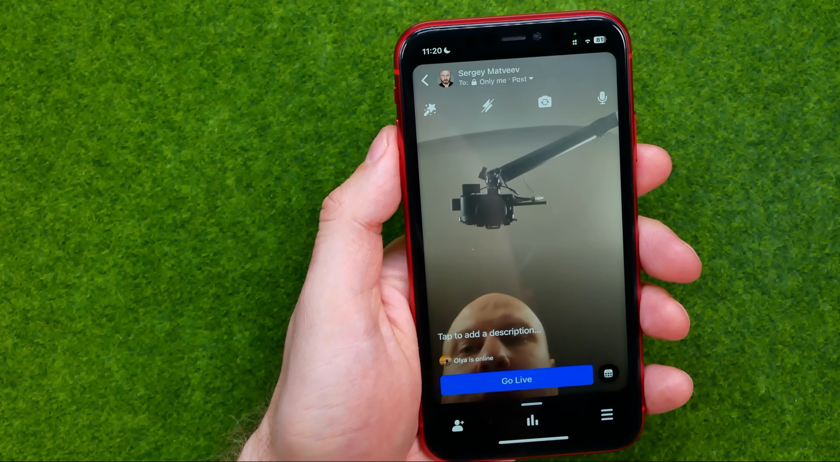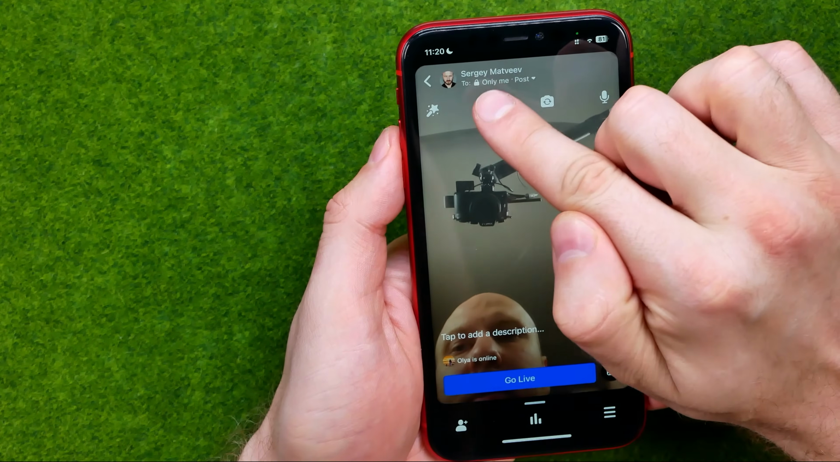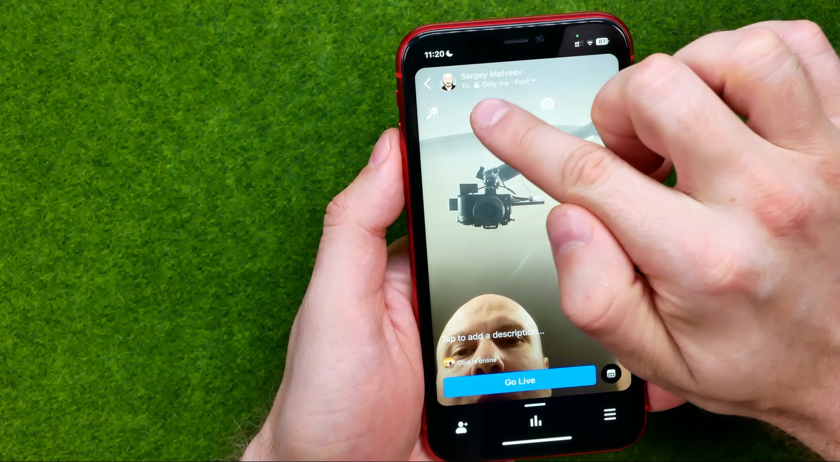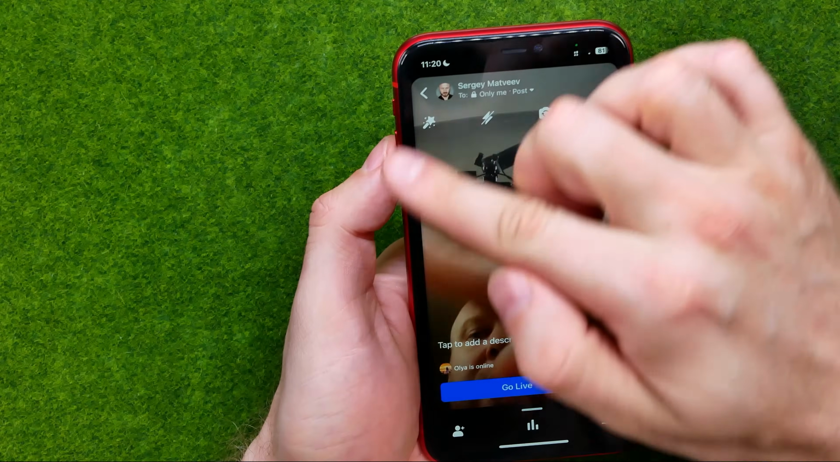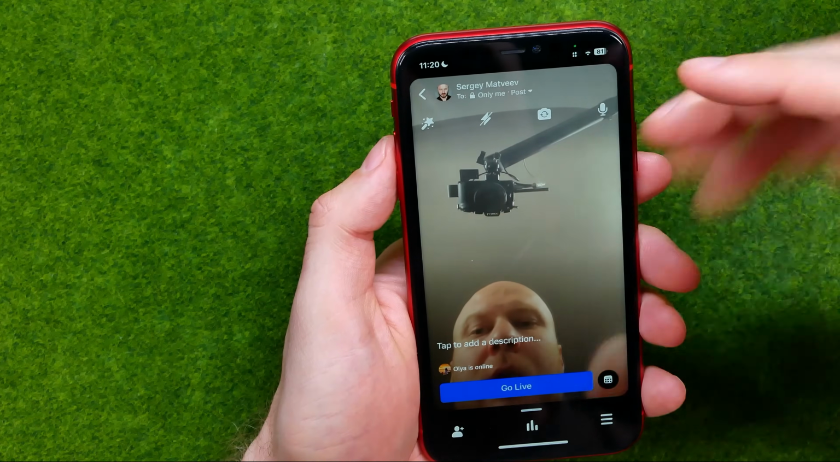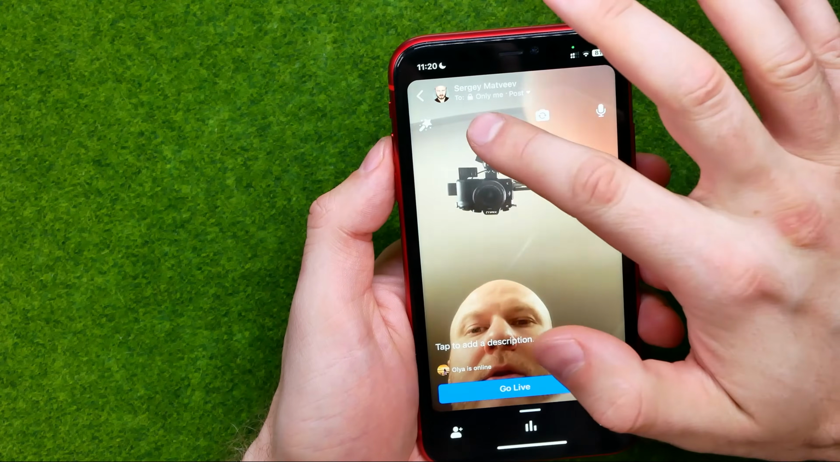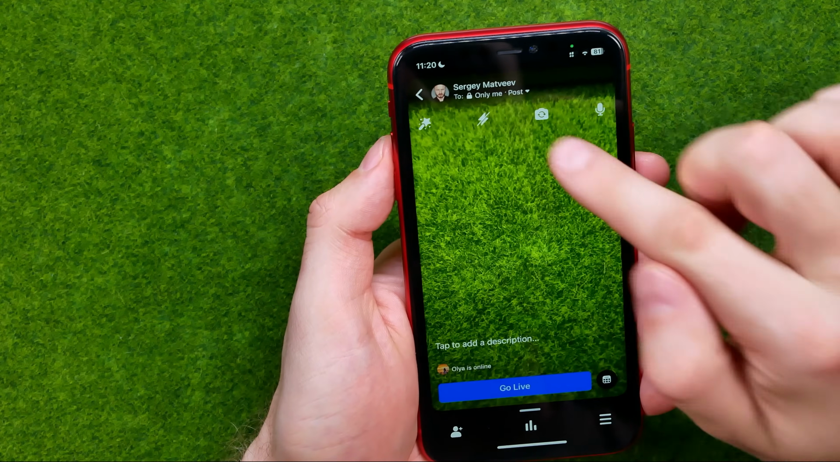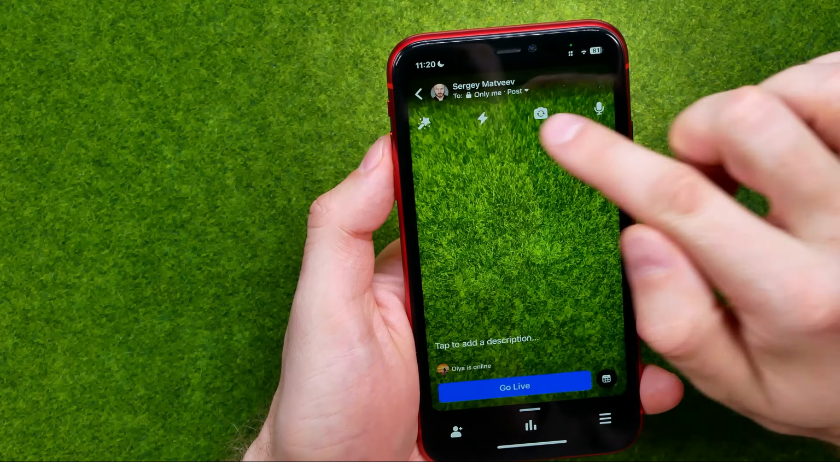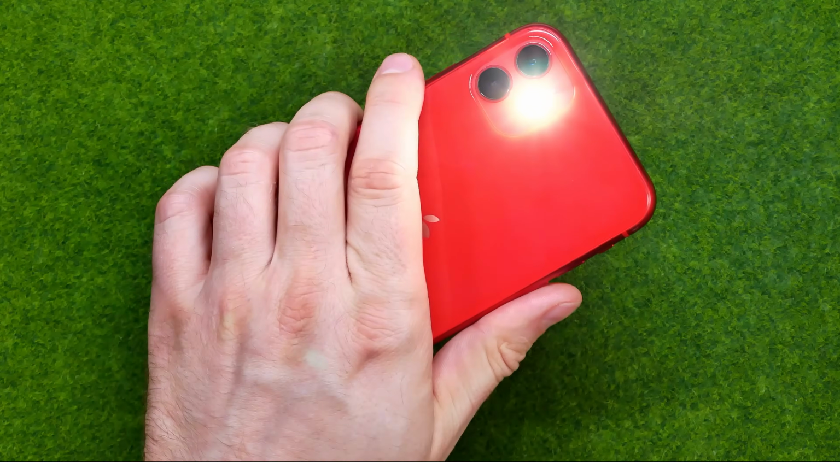Now we can turn on or off flashlight in this way. If we are on our frontal camera, it will just turn on our screen brightness to 100%. If we are on our main camera, it will turn on flashlight, just like that.